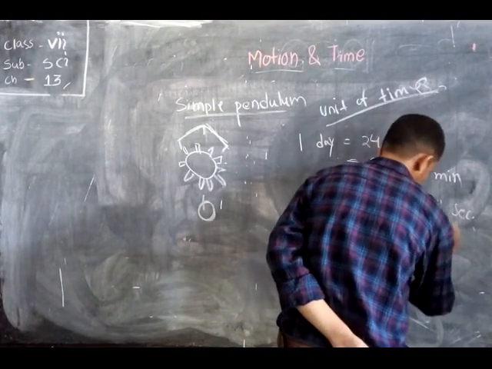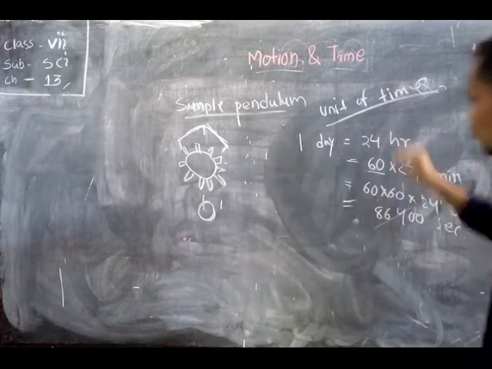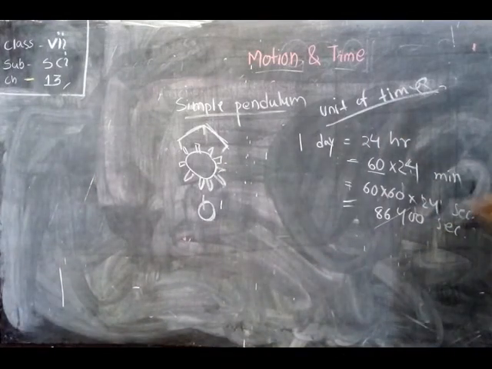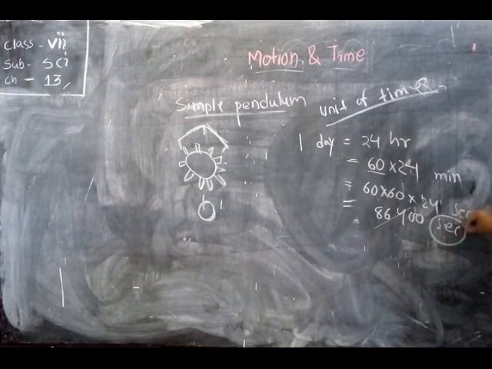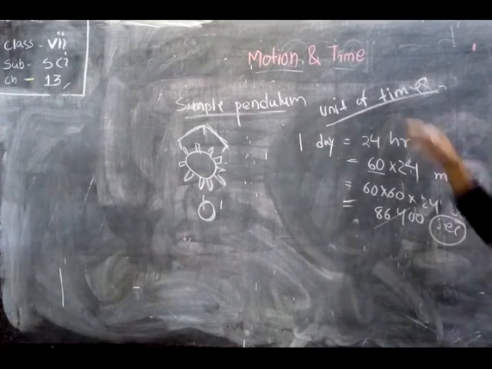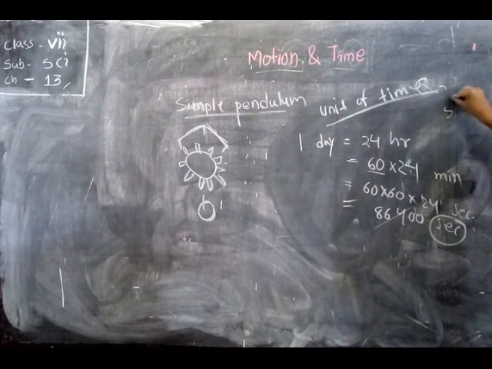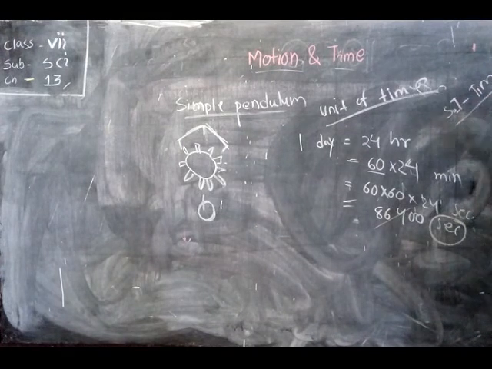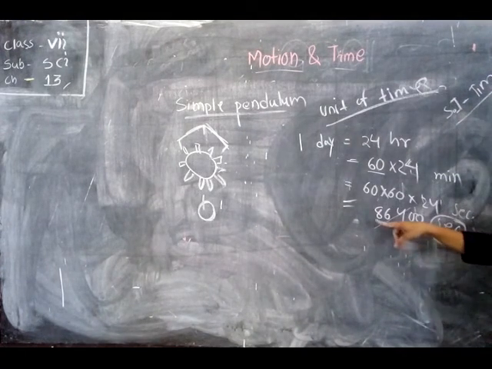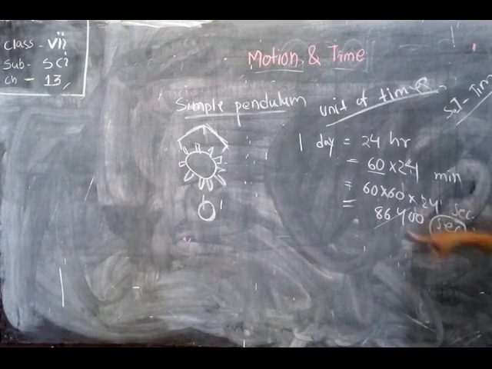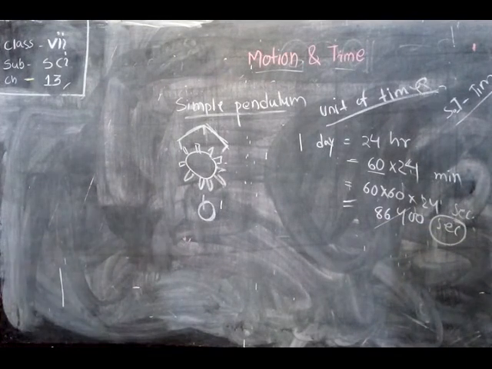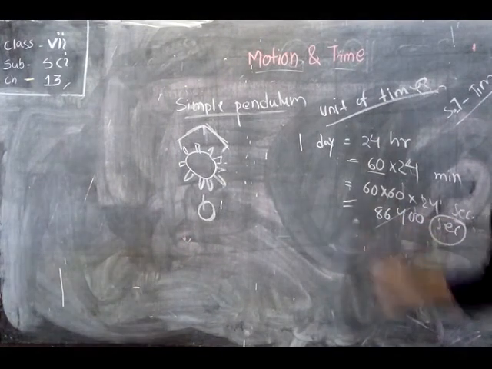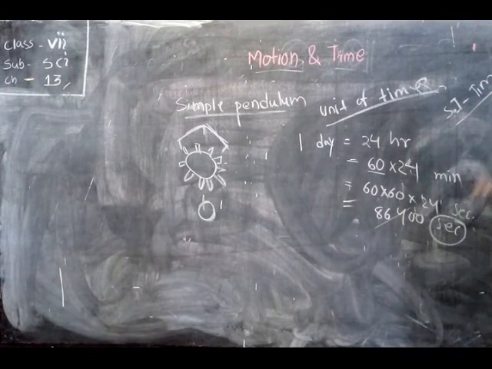86400. In our watch also we have the minimum unit of time, that is the second. The second is considered the SI unit of time, the standard international unit of time. So one day consists of 86,400 seconds. This is the normal representation of day, hour, minute and second.